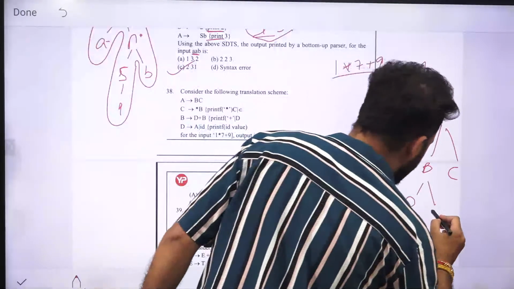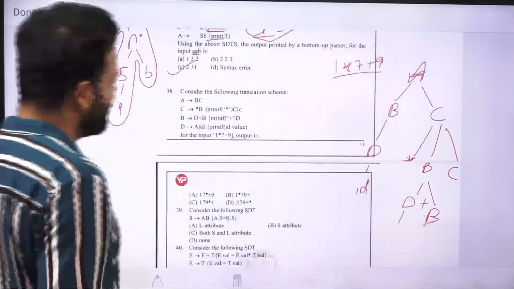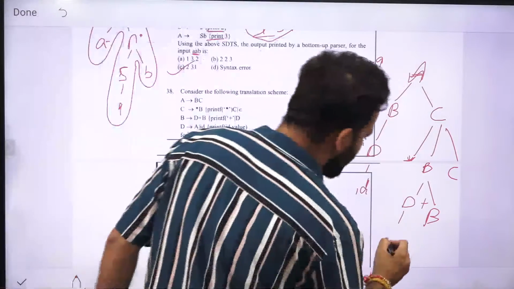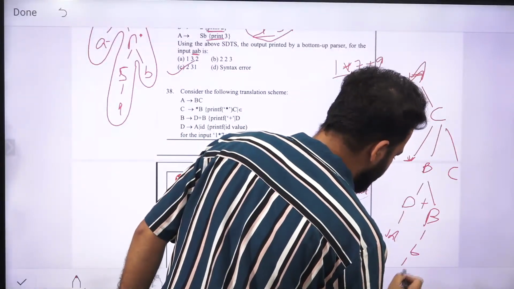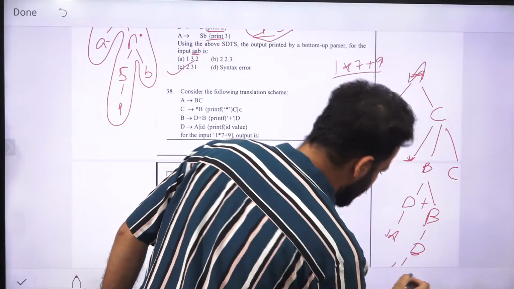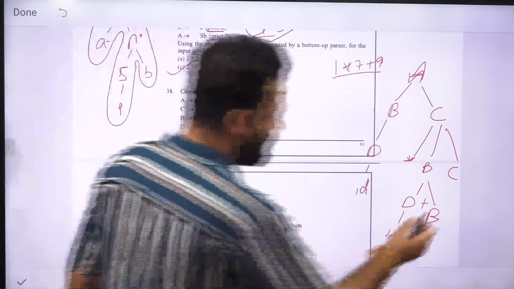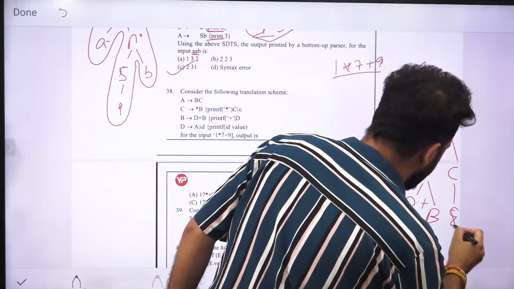From B we can go to D plus B, and after that D will go to ID, and B will go to D, D will go to ID. There is an issue with the space here, so just manage it, and this C will go to epsilon.